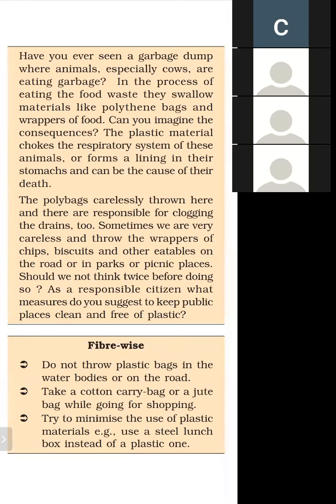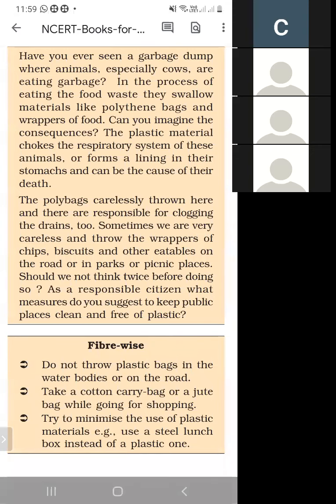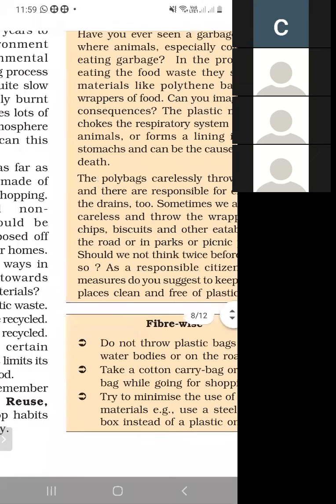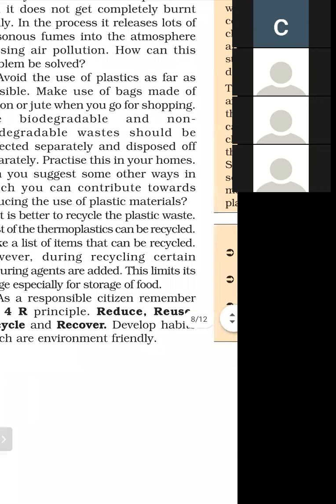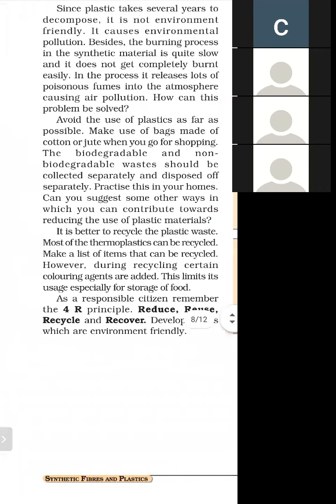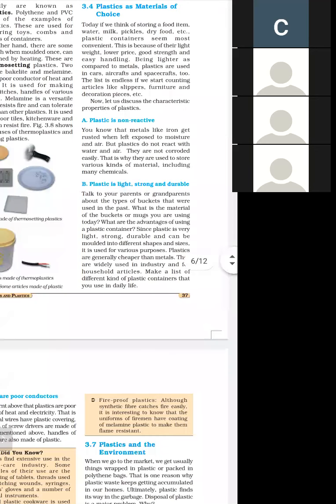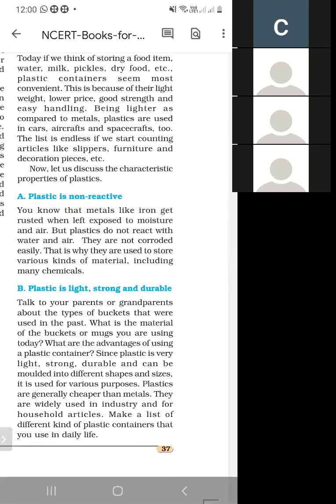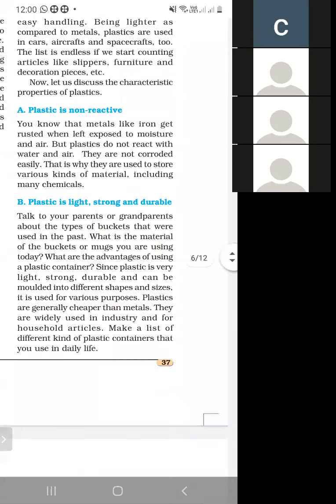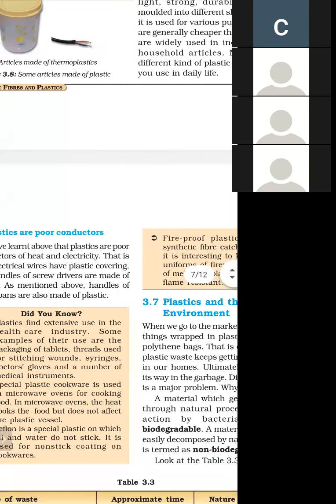So, how can we prevent pollution? We can prevent it by using a minimum of plastic, second, use cotton bags or jute bags instead of plastic bags, and next, use a steel lunch box instead of plastic. Next, what are the properties of plastic? First, plastic is non-reactive. Second, plastic is light, strong, and durable. And next, plastics are poor conductors.